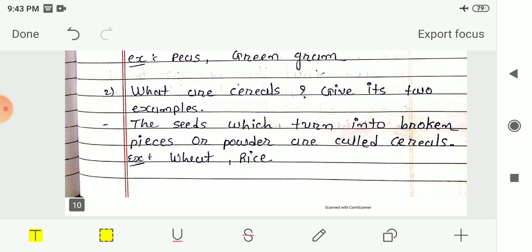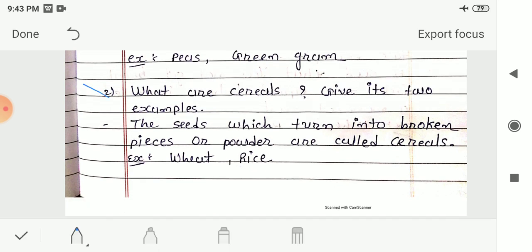The next question is, what are cereals, and give two examples. The seeds which turn into broken pieces or powder are called cereals. When we break these kinds of seeds, they turn into small pieces or powder form. We cannot get two equal halves of these seeds. So these seeds are known as cereals. Examples of cereal seeds are wheat and rice.